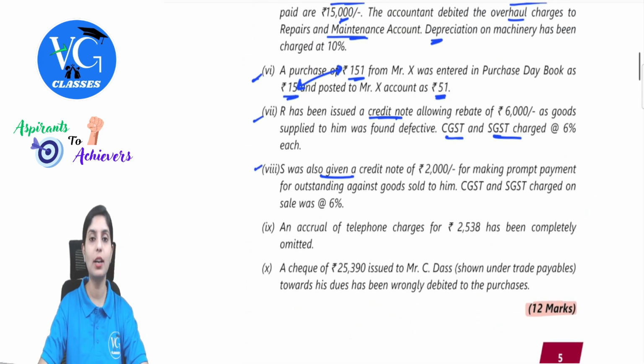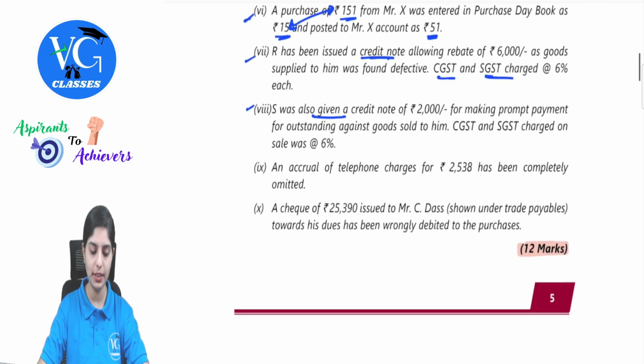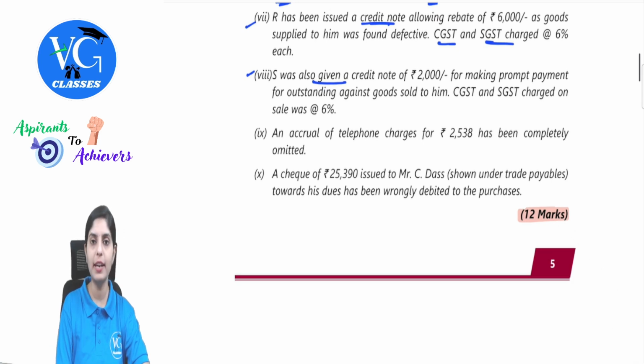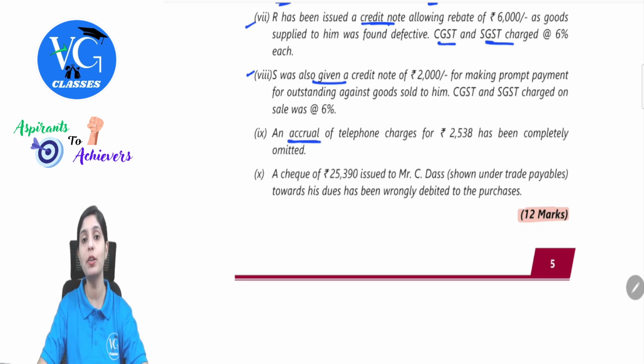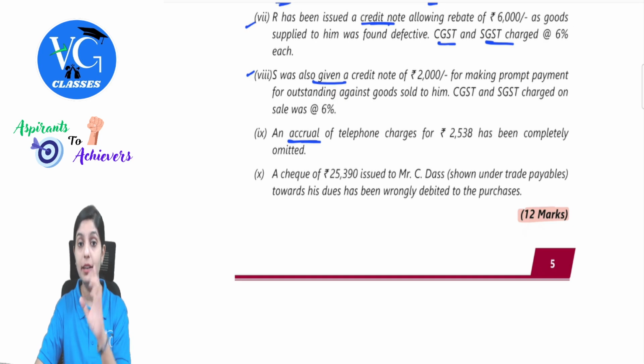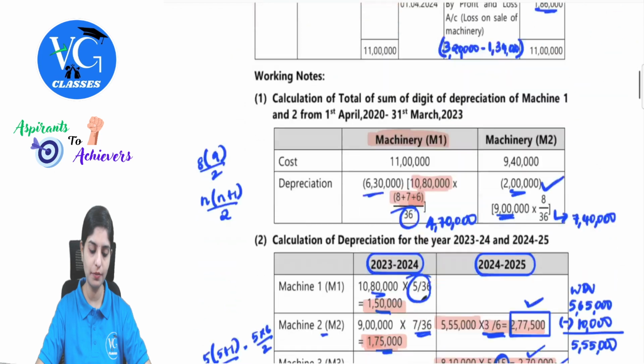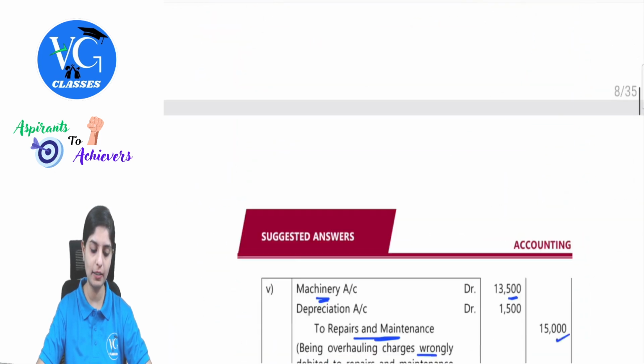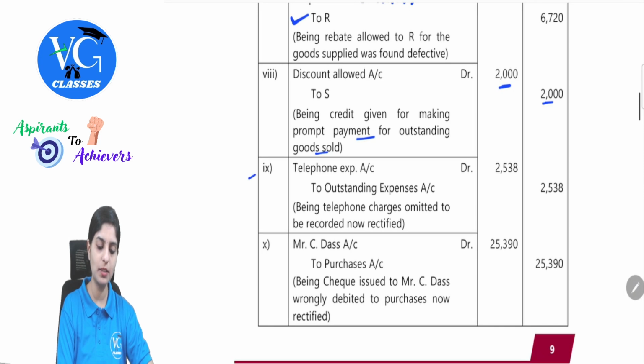Next transaction, an accrual of telephone charges for 2538 has been completely omitted. That means there is an error of omission which needs to be recorded. First of all, accrual means it is outstanding. So what will be your journal entry? Telephone charges is an expense. So telephone charges account debit. It is outstanding in the nature of liability. To outstanding telephone charges 2538. So this will be your journal entry. See, telephone expenses to outstanding expenses 2538. Clear with this?